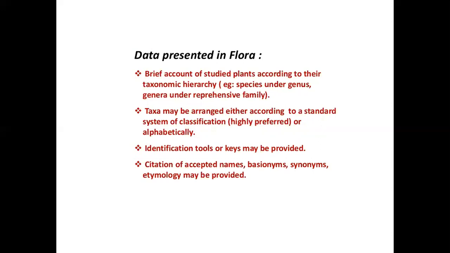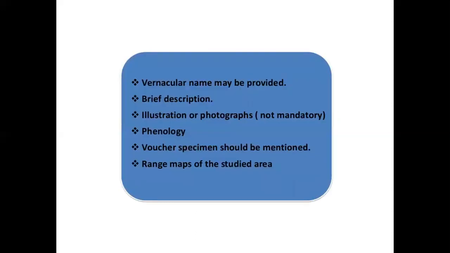Citation of accepted names, basionyms, synonyms, etymology may be provided. Vernacular names may be provided, brief description, illustration or photographs not mandatory, phenology, voucher specimen should be mentioned, range map of the studied area.